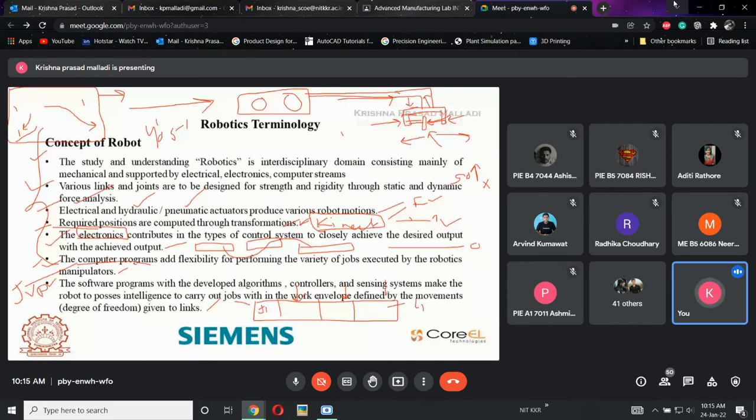So you will have every algorithm or everything that is involved in the controller so that the robot will be controlled. Or if it is a new robot, you can directly install it. If it is an existing one, and you want to reset it, you can control that by using the set of algorithms. So the concept of a robot is how the robot performs, what the different things are that are involved to run a robot. What are the things we need to consider before starting a robot? Those are the things we have discussed in this one.